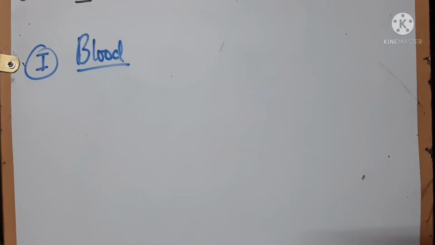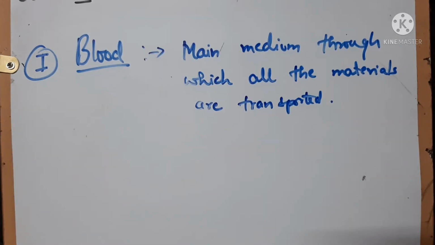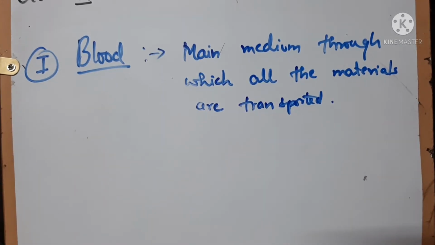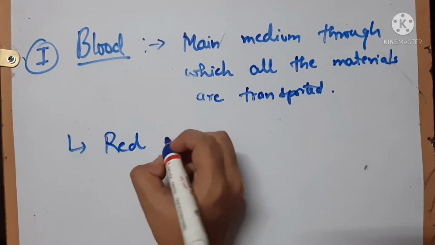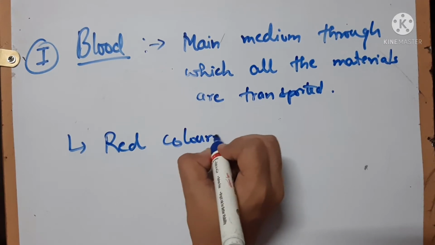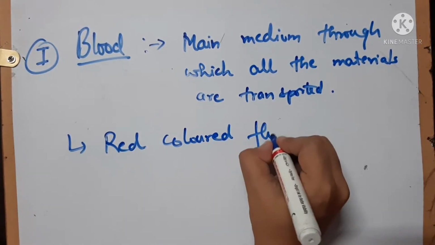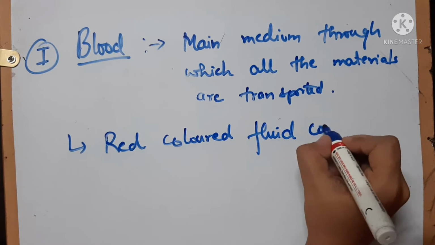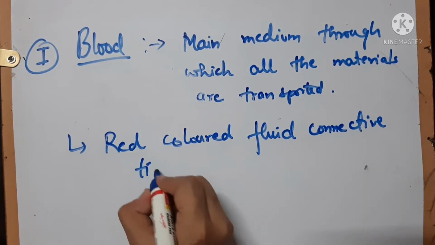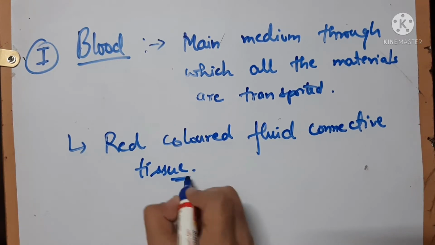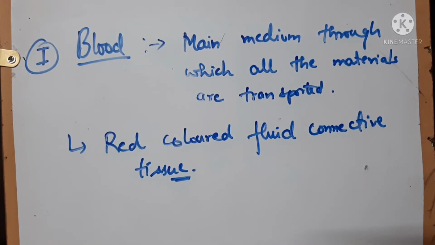Let's start with the first component of the human circulatory system, that is blood. Blood is the main medium through which all the materials are transported. Blood is a red colored fluid connective tissue. What is a fluid connective tissue? I hope you all remember it; you might have studied this in class 9th. So blood is a fluid connective tissue that is red in color.